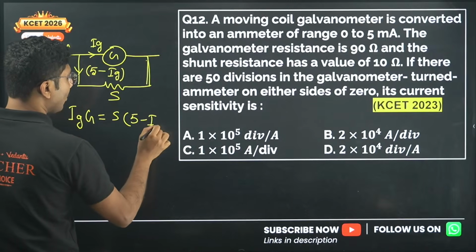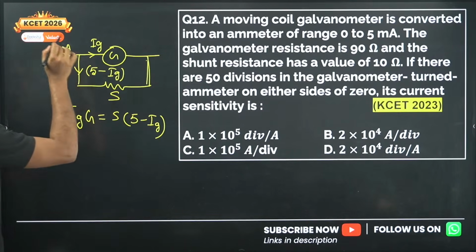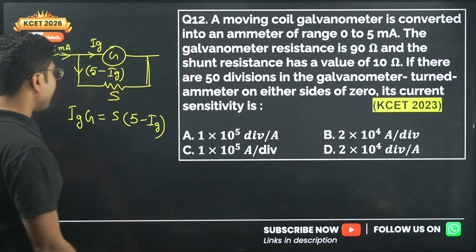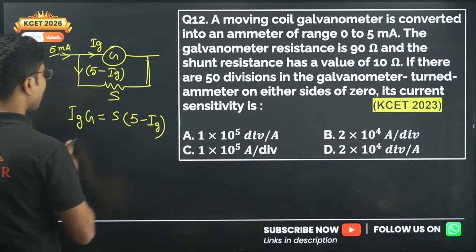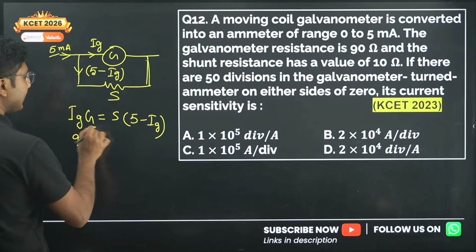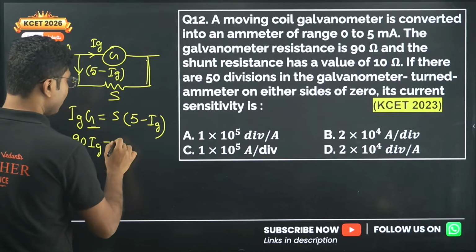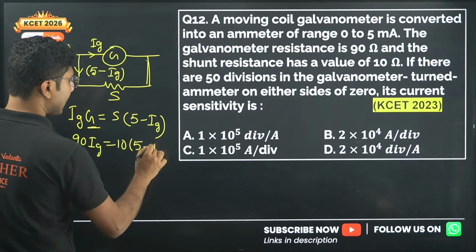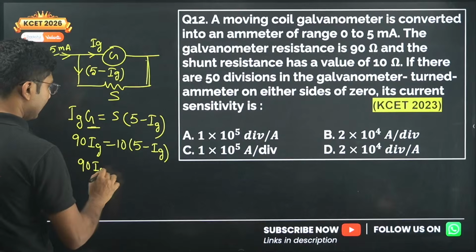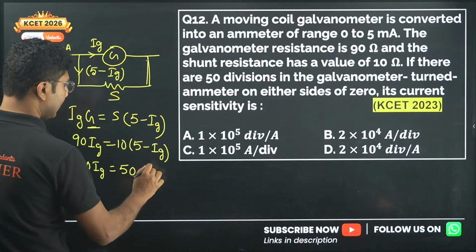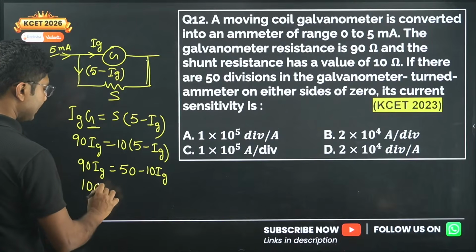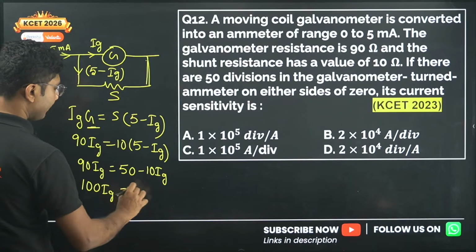Students make the mistake of assuming this 5 milliampere as the galvanometer current and then start solving the question. That is not correct. You have to find Ig first. So 90 Ig, because G is given as 90, equals 10 into 5 minus Ig, or 90 Ig equals 50 minus 10 Ig, or 100 Ig equals 50.